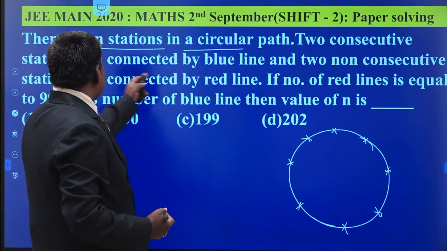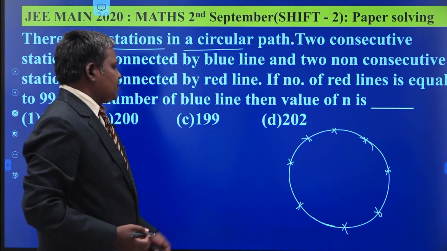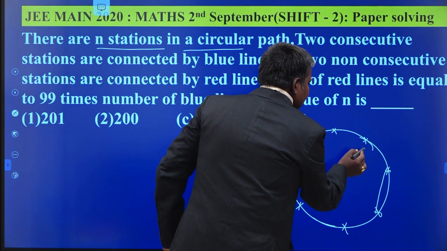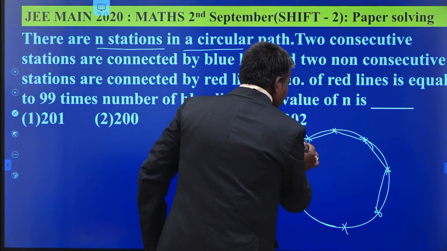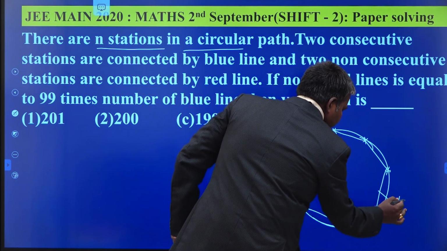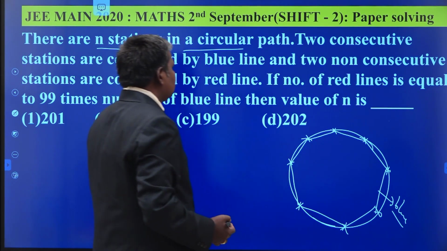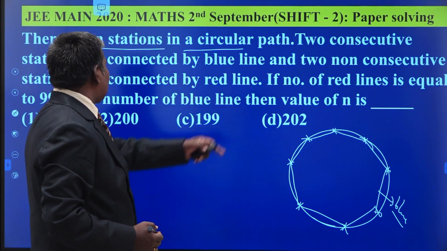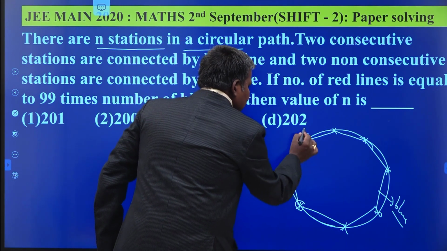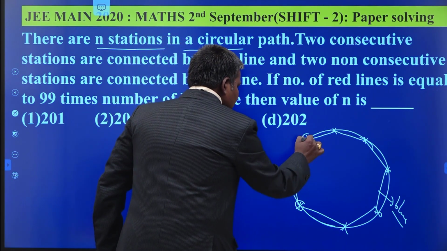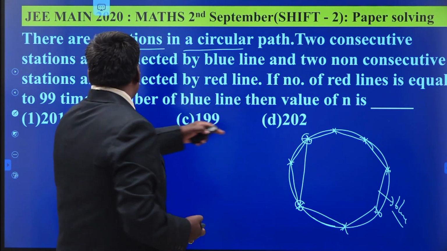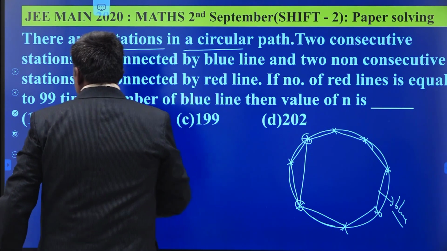Every 2 consecutive stations are connected by blue lines. So these are all blue lines, say. Blue lines, and 2 non-consecutive stations are connected by the red lines. So this and these are the 2 stations. These are not consecutive. These are connected by some another color, that is non-consecutive stations are connected by red lines.